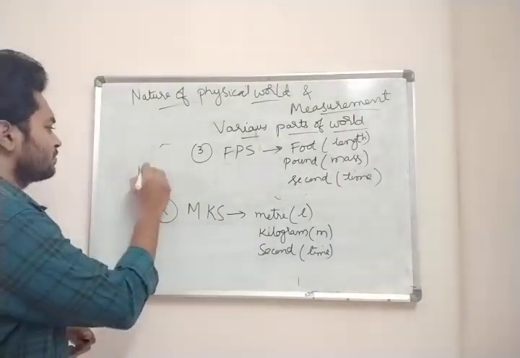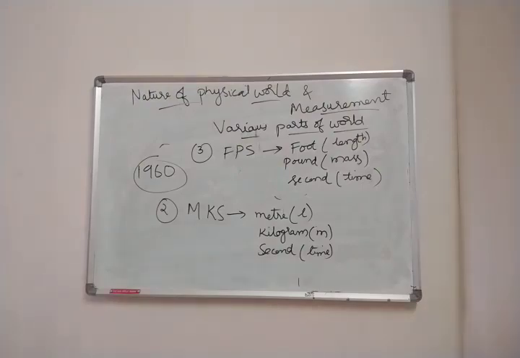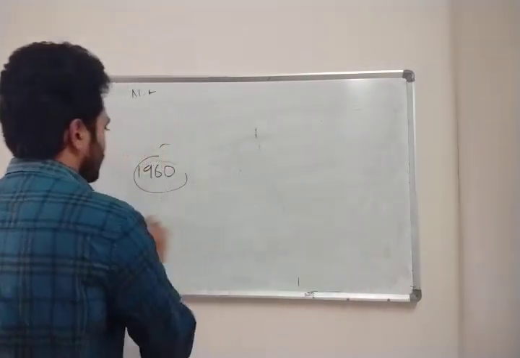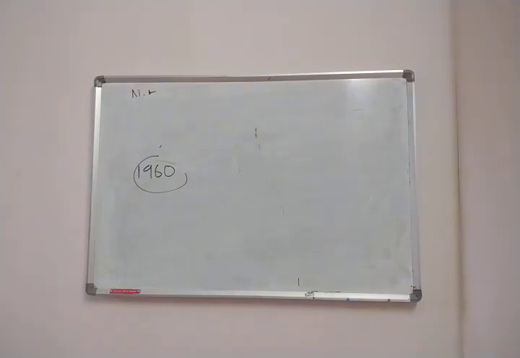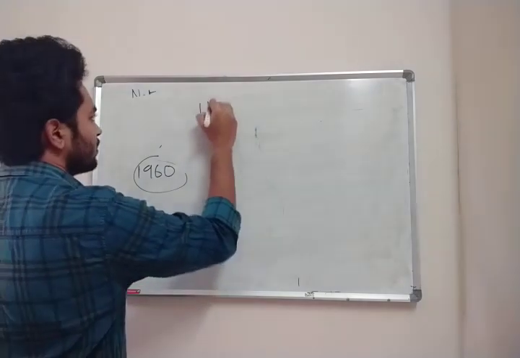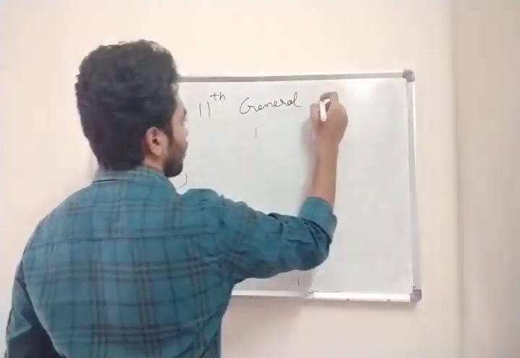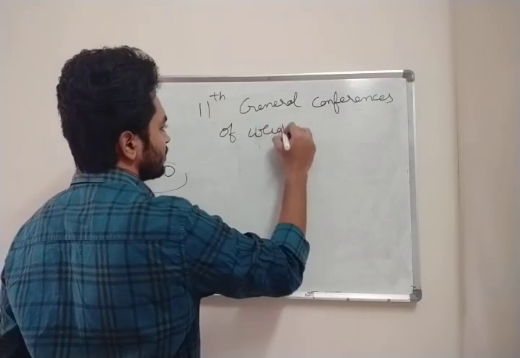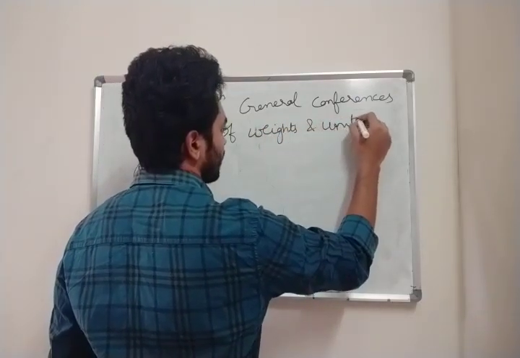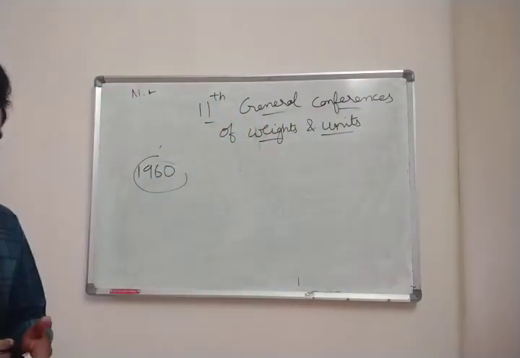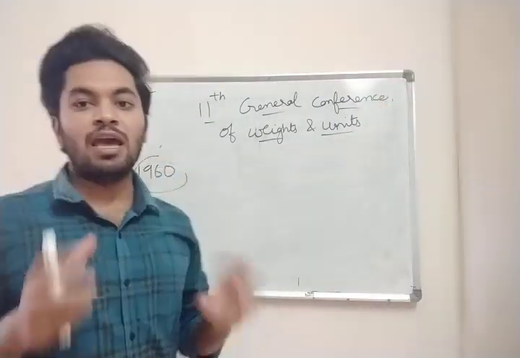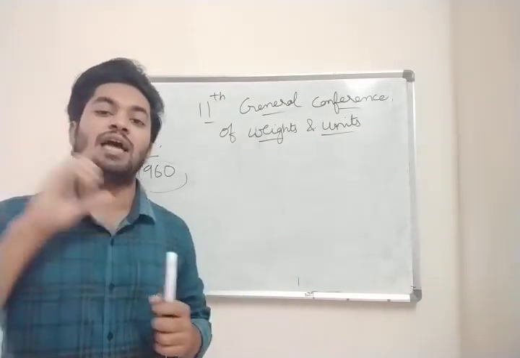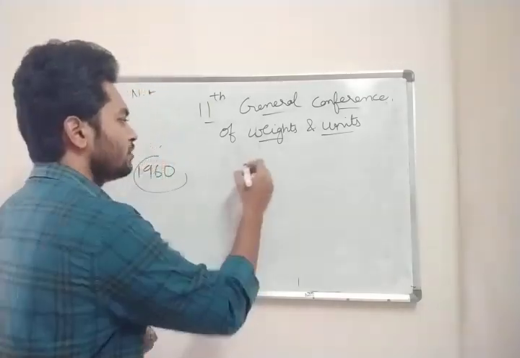But in 1960, at the 11th General Conference of Weights and Units, in this meeting they decided that instead of using all this MKS, CGS and FPS, we are going to use only one system which is accepted in the whole world, that is the SI unit.